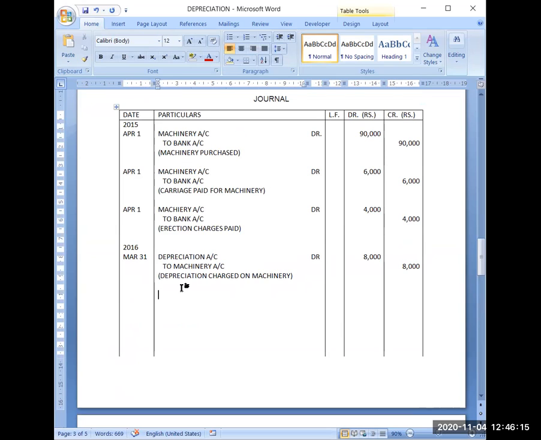Now this depreciation is a nominal account, so that's why it will be transferred to profit and loss account. Profit and loss account debit 8,000 to depreciation account 8,000.